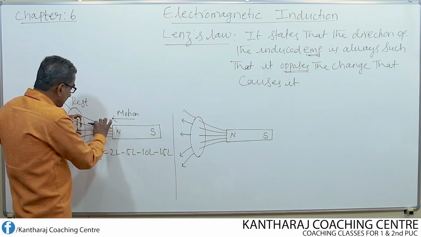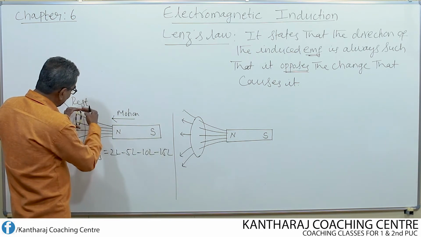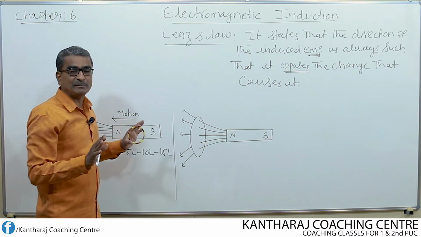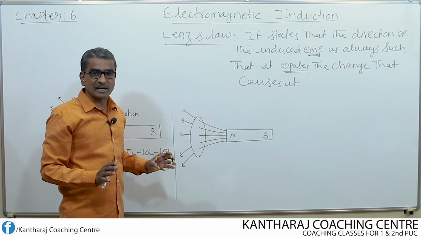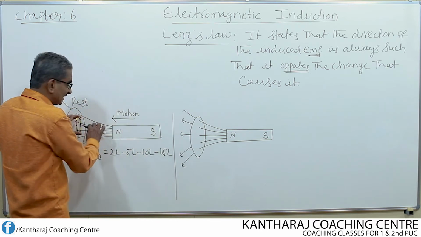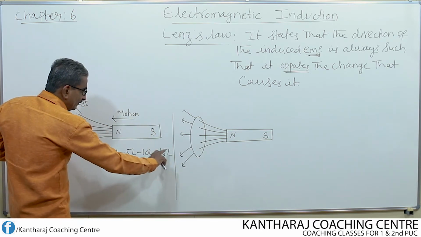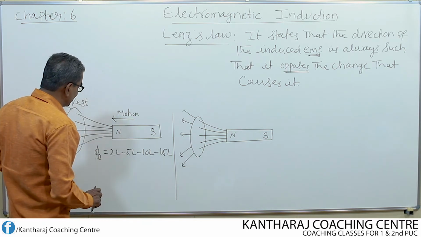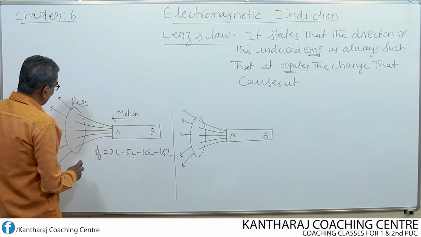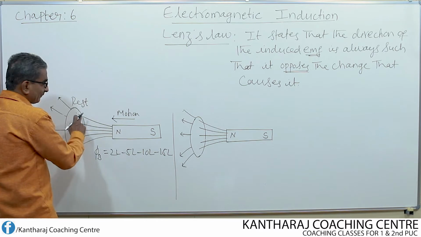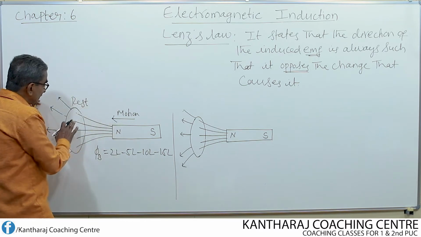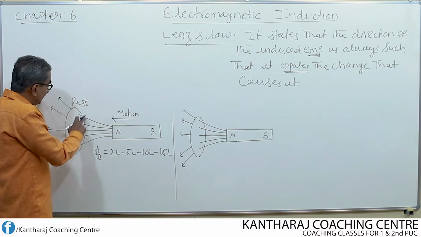If you stop moving the magnet, then the lines of force linking with the coil do not change, they become constant. No change occurs if the motion of the magnet is stopped. So keep moving the magnet in order to change the flux. If the flux changes like this in an increasing manner, then current is induced in this circuit or in this coil.